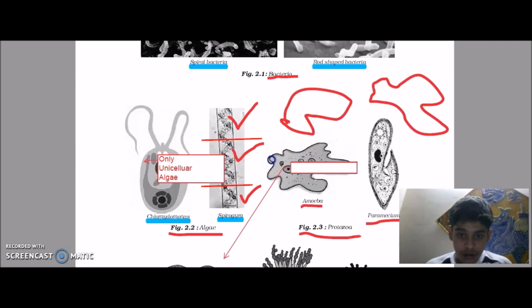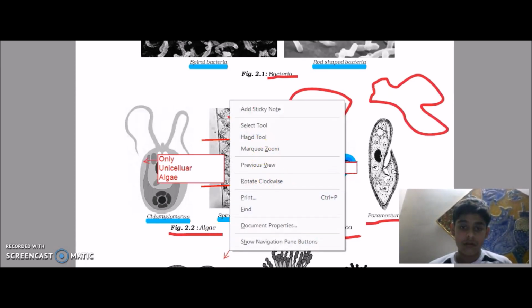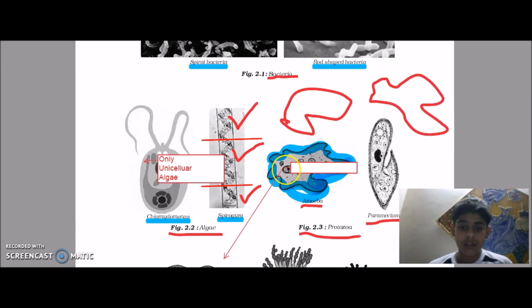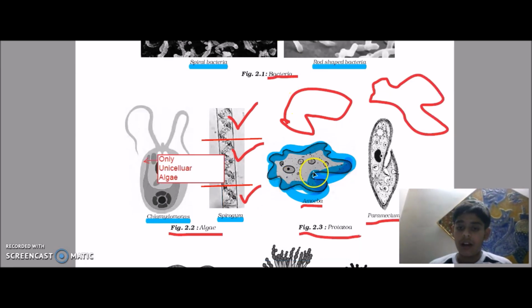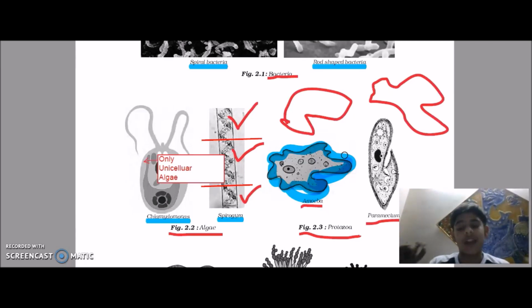It has legs over here, like these. The highlighted portions are its legs. These are its pseudopodia, small feet. It changes to walk. It goes like this, and then again goes like this, and that's how it moves.